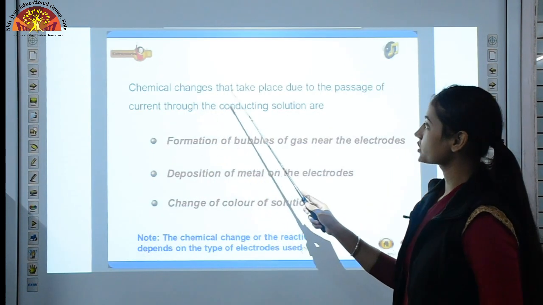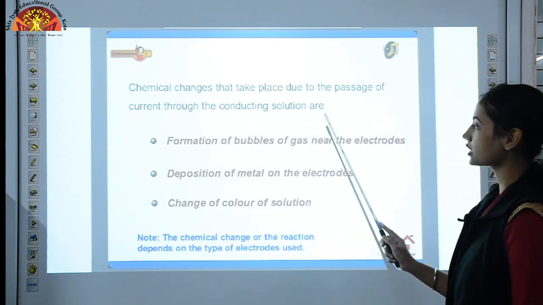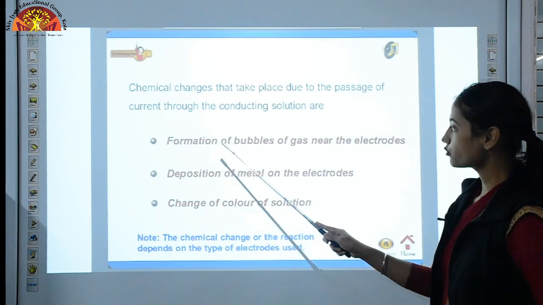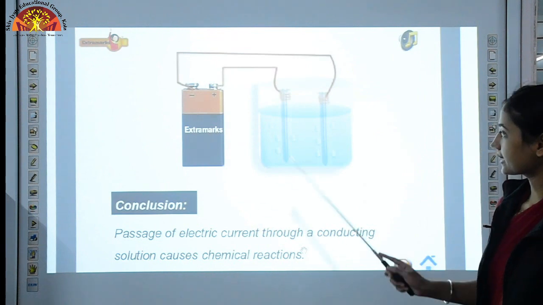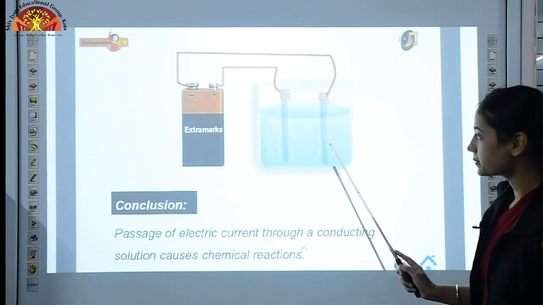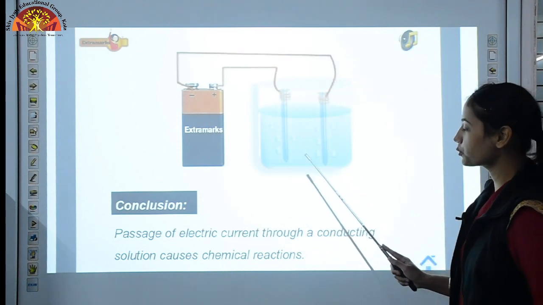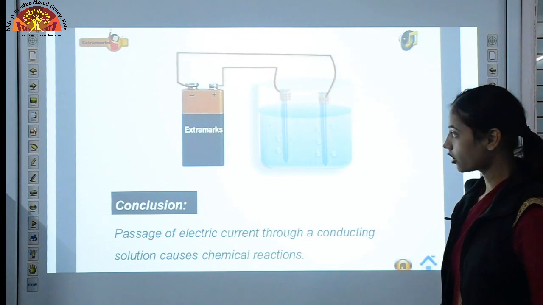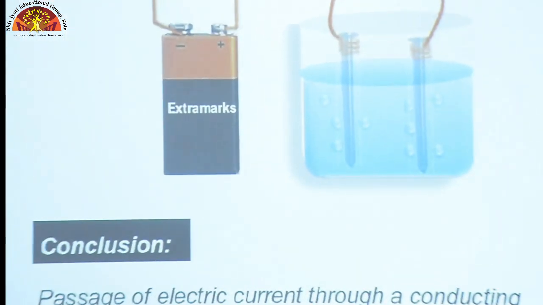Now, what are the chemical changes that take place due to the passage of current through the conducting solution? First, formation of bubbles of gas near the electrodes. Like in this case, you can see the formation of bubbles. This is tap water and it is decomposing into the constituent gases like hydrogen and oxygen. So these are bubbles of hydrogen and oxygen.